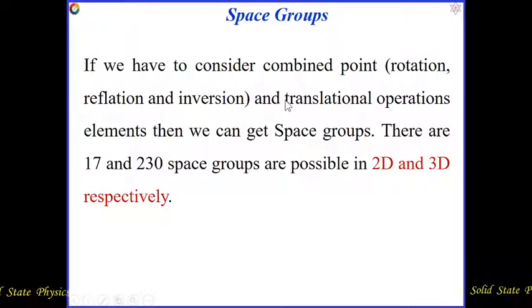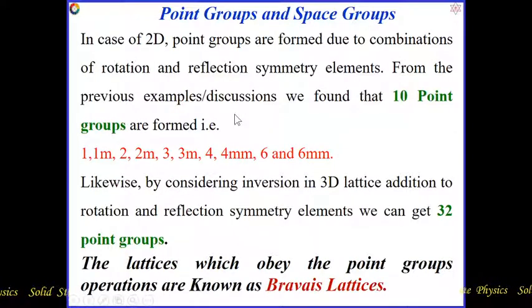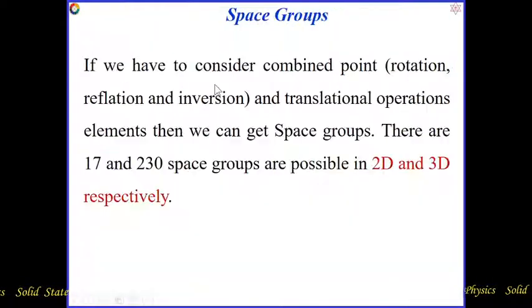But in space group, we have to consider rotation, reflection and inversion. Here the spelling is somewhat mistaken, okay, no problem. Reflection and inversion and rotation with translation operation.